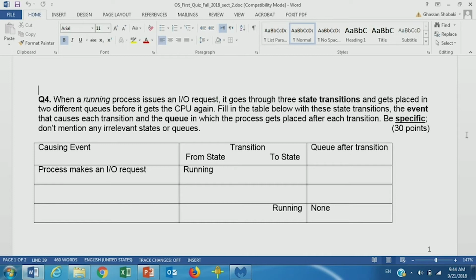Now, what will happen here? What's the next event? I/O completion. The next event is I/O completion. With I/O completion, the state will change from waiting to ready, and then it will be in the ready queue. Okay. Then the third event is the scheduler dispatches that process, and it will change from ready to running, and there is no queue.